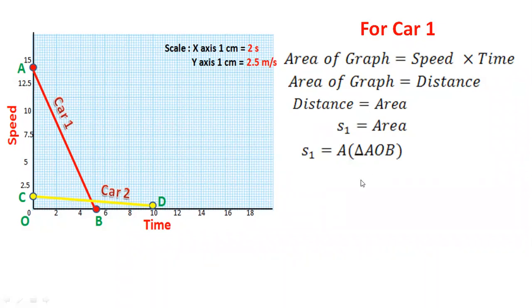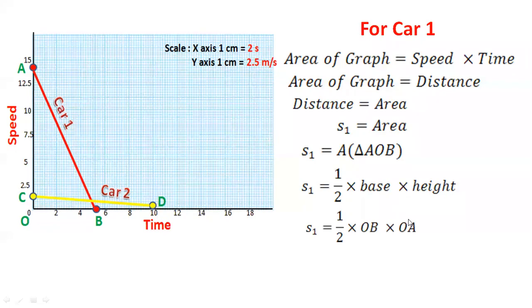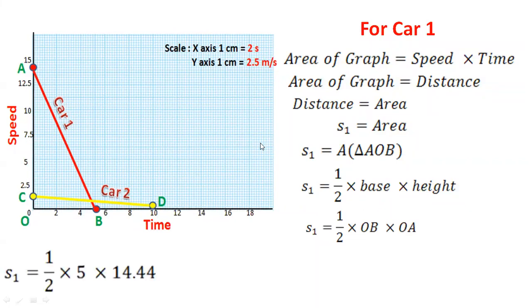Now how do we calculate the area of a triangle? 1 by 2 base into height. So we put 1 by 2 base into height. What is the base of this triangle AOB? OB is the base and height is AO or OA, whatever you want to call it. Then we just have to put the values here. What is the value of OB? 5. And what is the value of OA? 14.44, something. So it is 1 by 2 into 14.44 into 5.